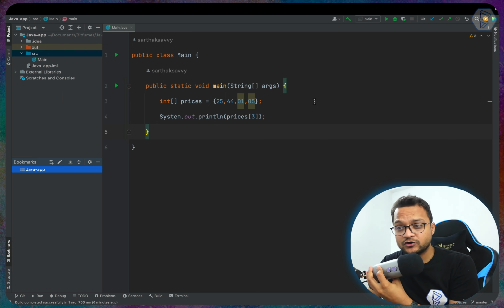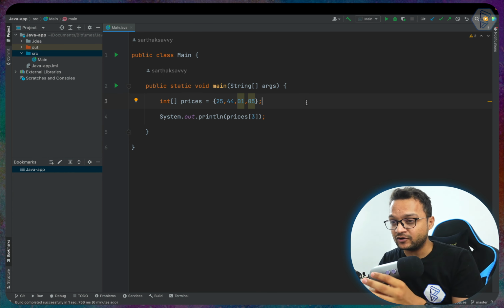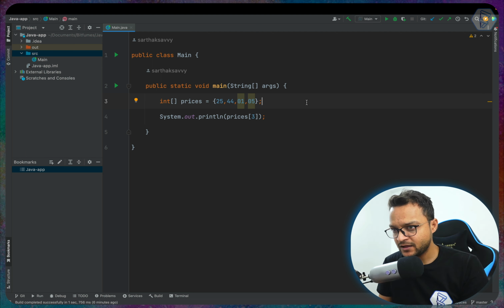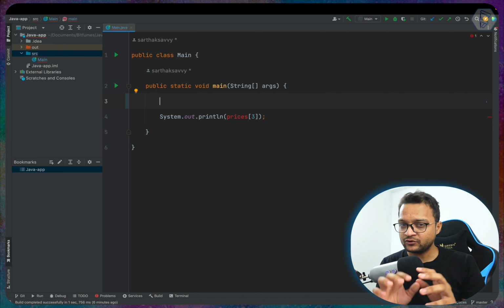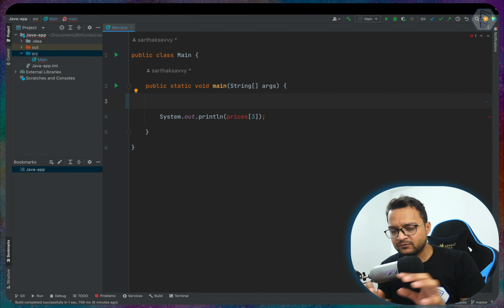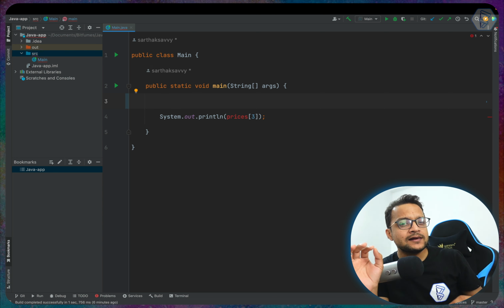Now we want to learn about the strings in Java, and this is going to be really fun because we are going to start with the very basics. So we understand how we can create an array. This time I'm going to create an array of char.